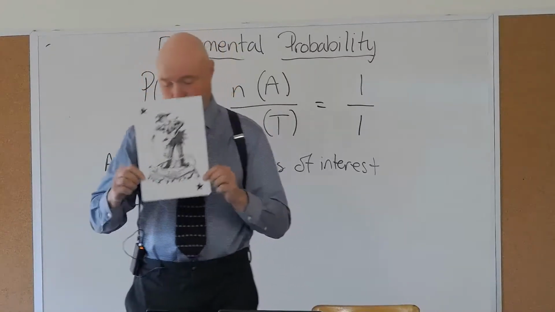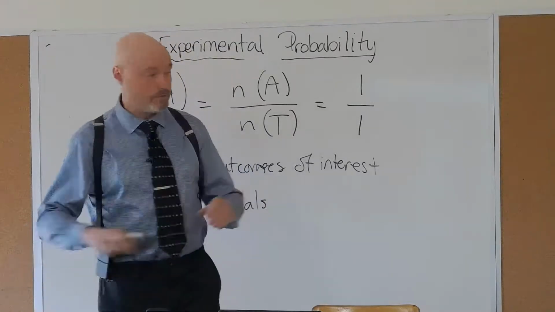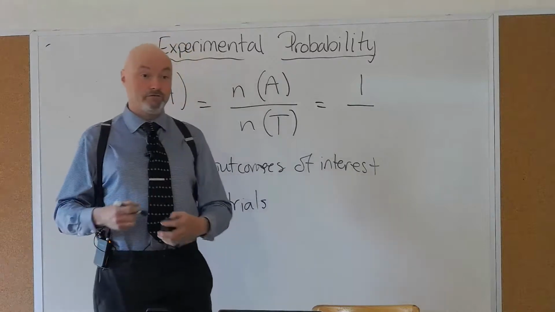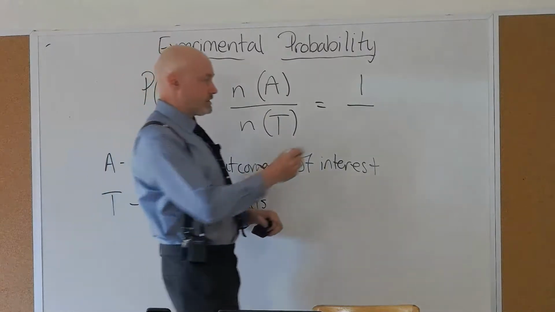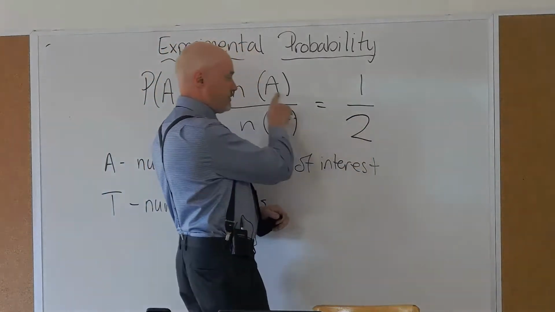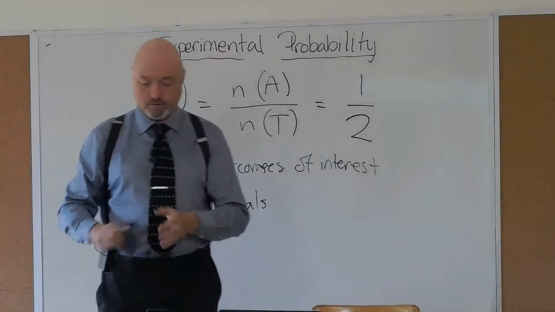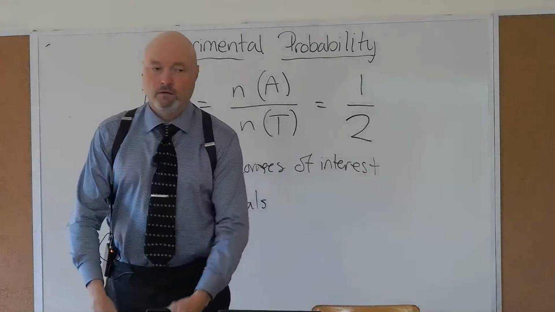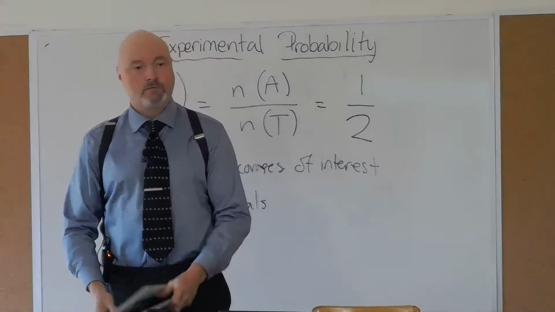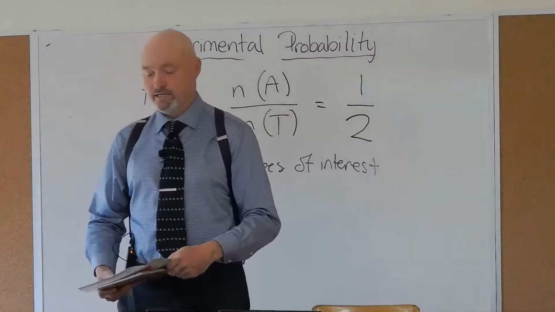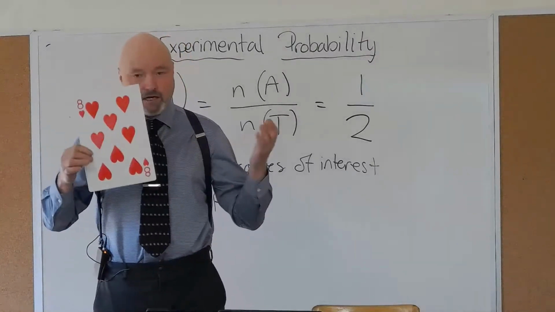Just kidding. Okay, so by increasing the number of trials, the experimental probability of drawing an ace comes out to 50%. I drew an ace once. I've done 2 trials. 50%, or 1/2. Okay. I'm going to do another trial, and then this will be the last one. All right. It's not an ace.